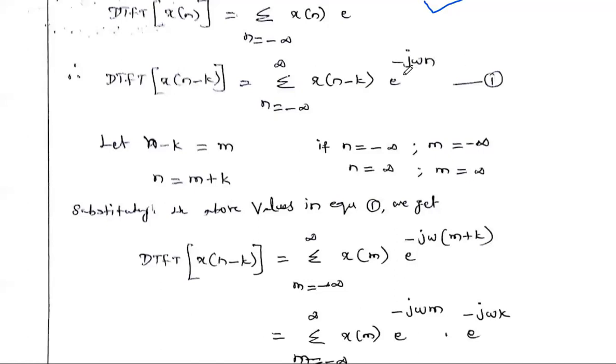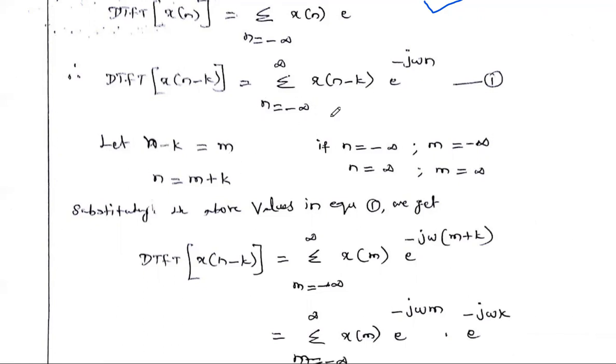What is the difference between DTFT and Z transform? Instead of e power minus j omega, there it is z. It is the only difference. So we are going to convert n minus k into some new variable. Let n minus k be the new variable m. If n minus k is m, then n can be written as m plus k.